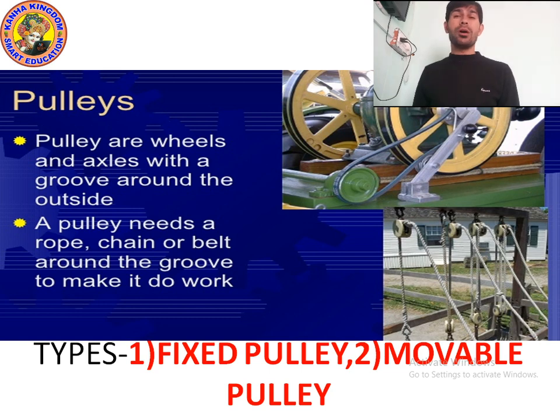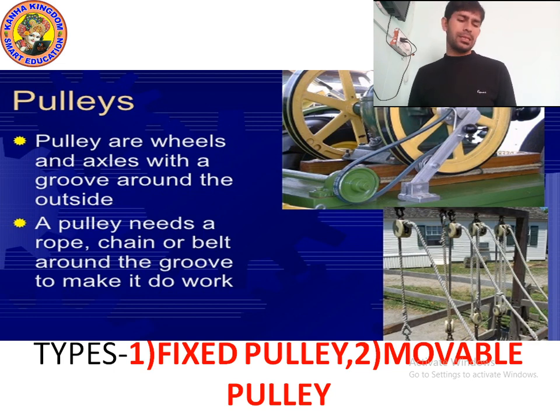A pulley needs a rope, chain or belt around the groove to make it do work. Yes, so it has a groove, an axle and a wheel which help it to move. So three things: wheel, axle and groove. So we need a rope or chain or belt to make it work.